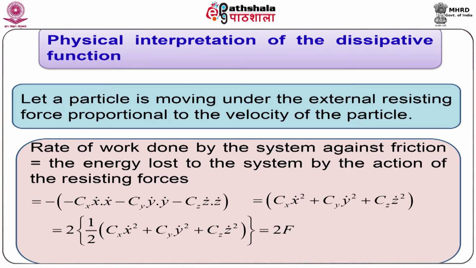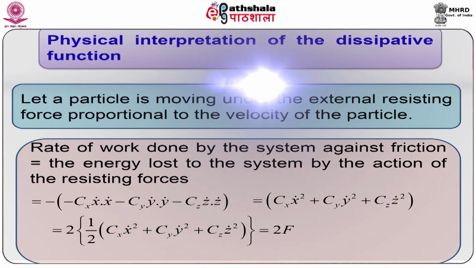Let us interpret physically the dissipative function. Let a particle be moving under an external resisting force which is proportional to the velocity of the particle.